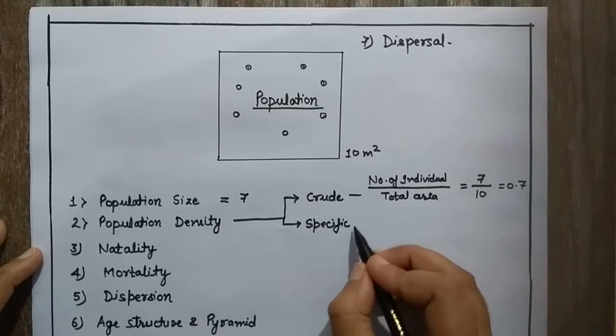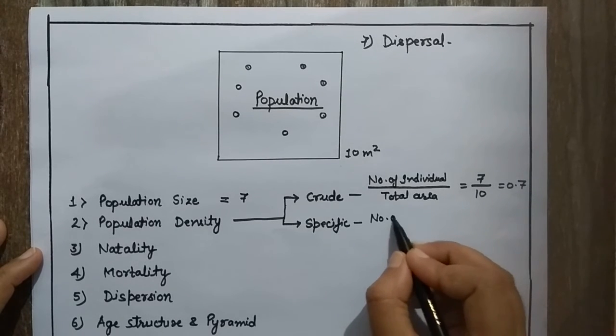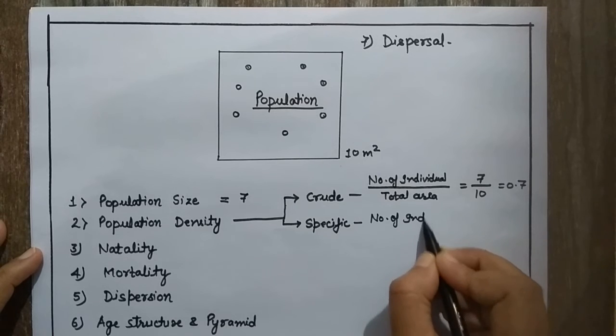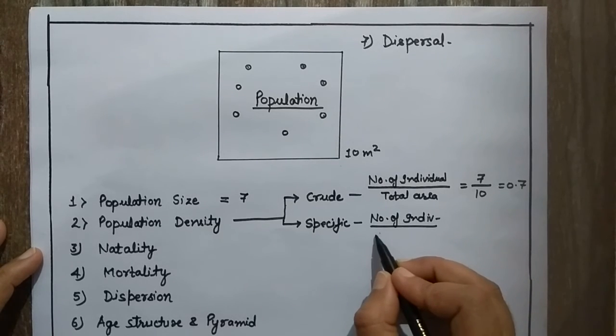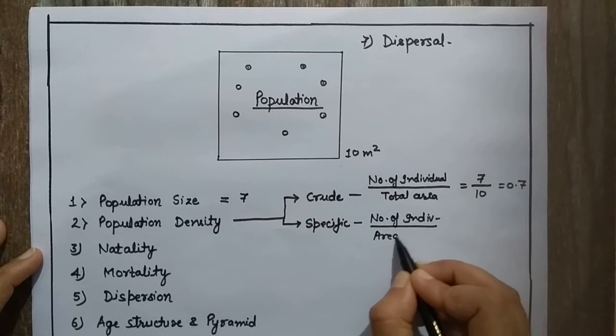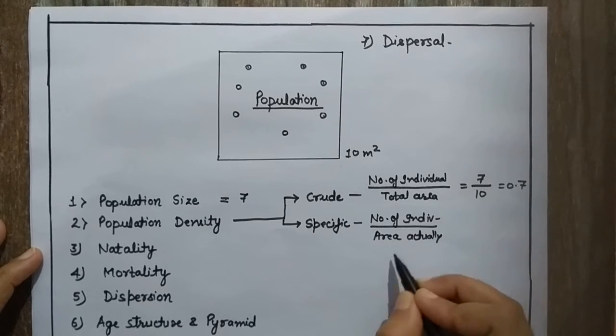Now the specific density, how is it different from the crude density? It is also the number of individuals upon the area which is actually occupied by the organisms.